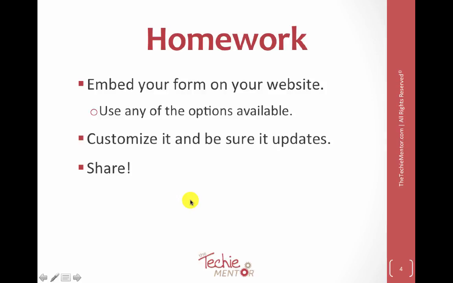So your homework is embed your form on your website if you have one. Use any of the available options. Try the WordPress plugin, try the JavaScript, customize it, go back and change it. And the other thing I would say is test it. Make sure that you get added to the sequence. Make sure that it gets redirected. Make sure it takes you to the confirmation page. So map out whatever the sequence is that's supposed to happen after you sign up to make sure that it works, and then tweak accordingly.